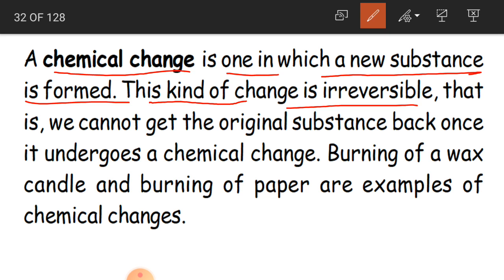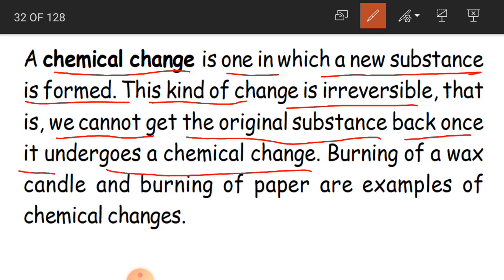If there is a change, and if we are not able to get back the original substance, then this change is known as chemical change. Okay, so we cannot get back the original substance once it undergoes a chemical change. So any substance, children, if it is undergoing any chemical change, we will not be getting the original shape or the original substance back. And this particular change is called chemical change.